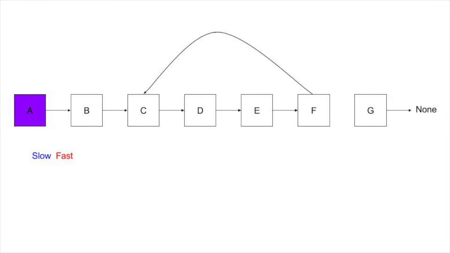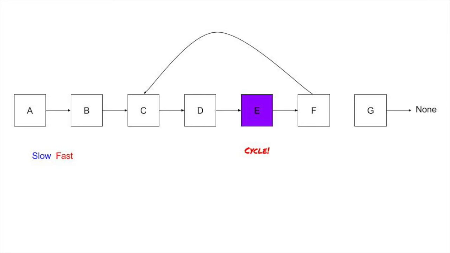Take 2 pointers, a fast pointer and a slow pointer, and point them to head. Repeatedly advance the fast pointer 2 times and the slow pointer once. If there's no cycle, the fast pointer will reach the end of the list. But if there is a cycle, the fast pointer will enter the cycle and start going around it. Eventually, the slow pointer will enter the cycle, and each time through our loop, the fast pointer will get one closer to the slow pointer, and eventually they'll be in the same place. If our two pointers are ever equal, there's a cycle.